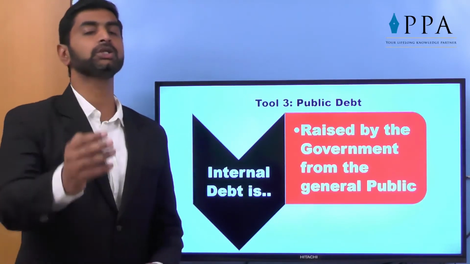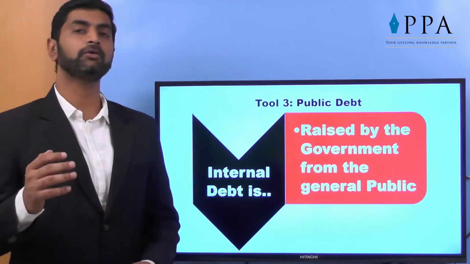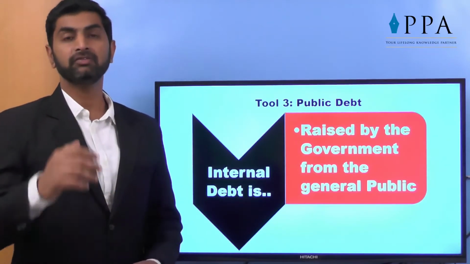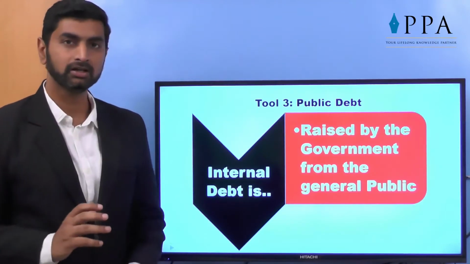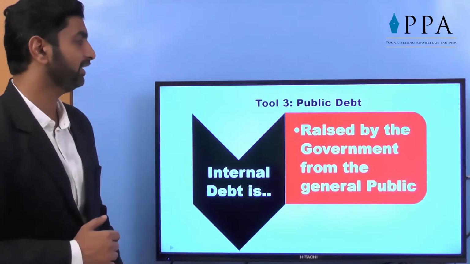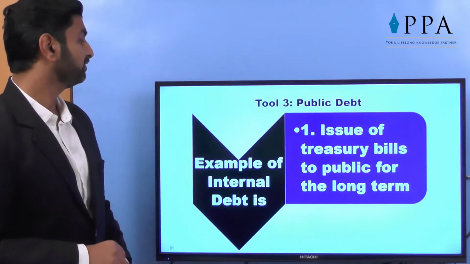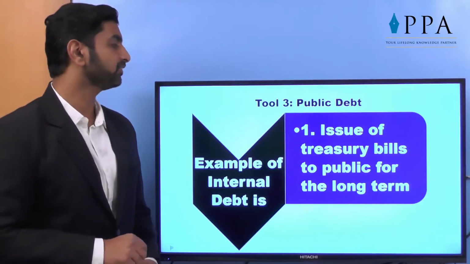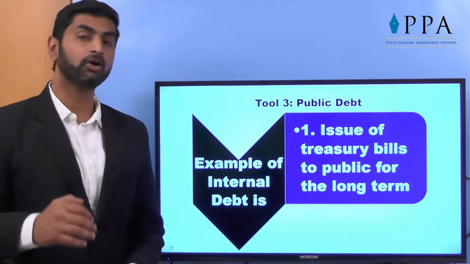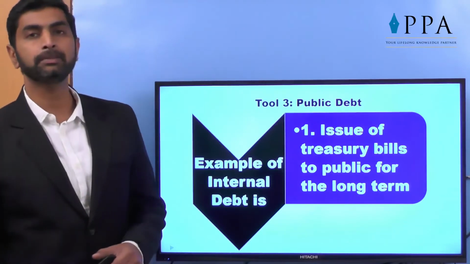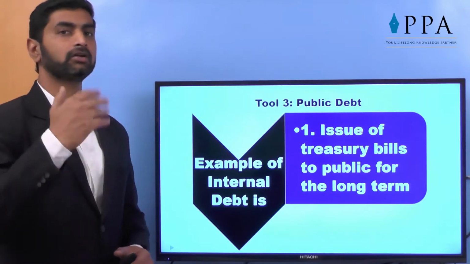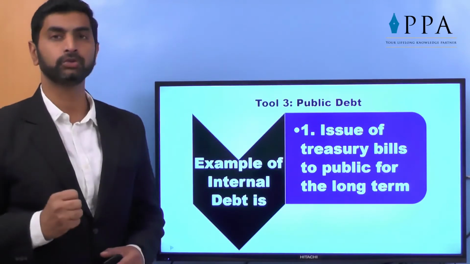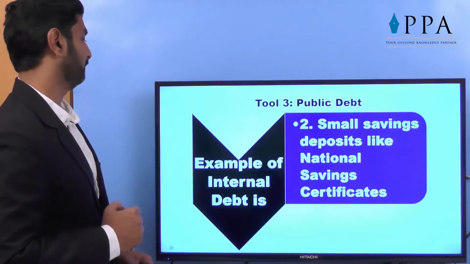It is not actually in the form of loans given. It is in the form of government bonds. If a person invests the amount in government bonds, actually he is giving loan to the government. So that is called internal debt by the government. Example is issue of treasury bills to public for a long term. So government offers a good interest rate. So instead of keeping in FD, public invests the amount in public government deposits or government bonds. So that's a kind of loan taken from public by the government.